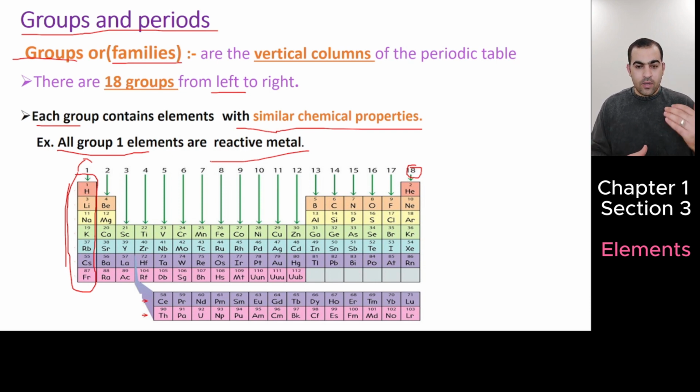So they have similar chemical properties. Those that are in the same group have similar chemical properties. For example, group 18, these elements are all unreactive. So look, they have the same or similar chemical properties.